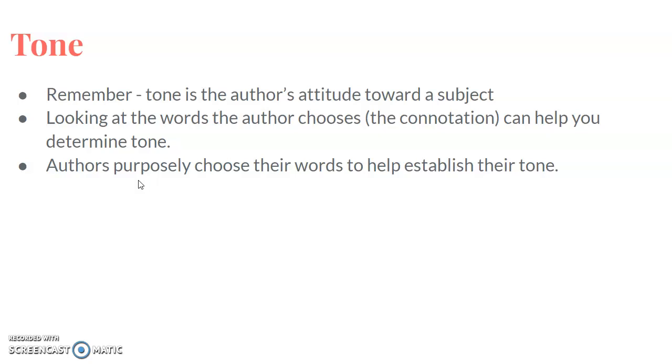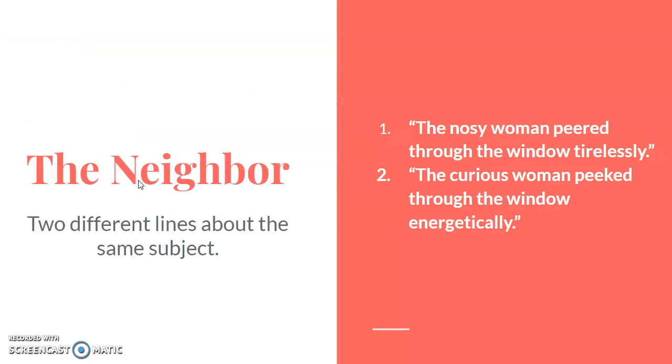So remember, tone is the author's attitude toward a subject. And one of the most important things that we can look at to help determine that is looking at those words that the author chooses, and specifically the connotation of those words, because they do purposely choose those to help establish their tone. So let's look at two ways an author could write a story about a neighbor. The first way, the nosy woman peered through the window tirelessly. Or, the curious woman peeked through the window energetically.